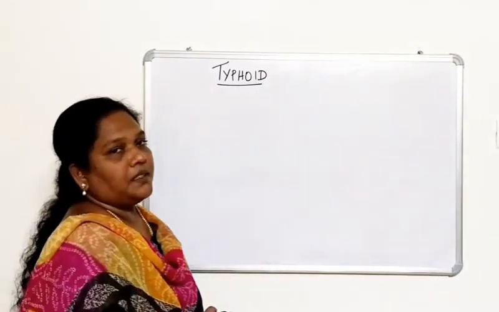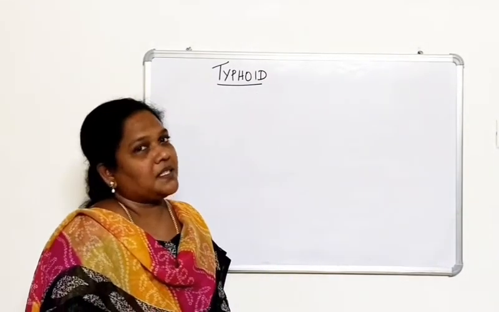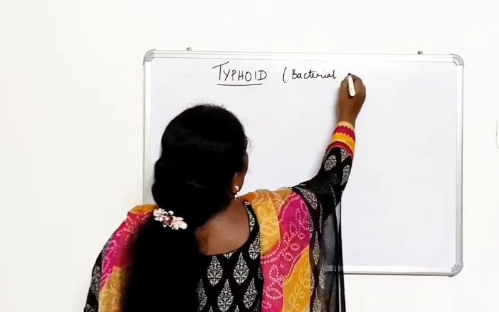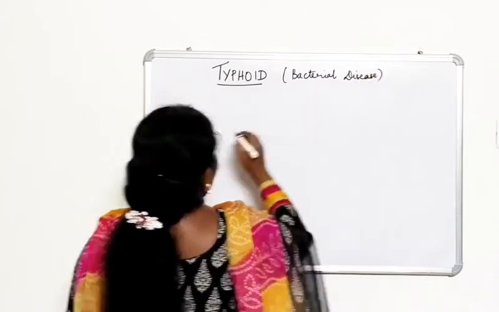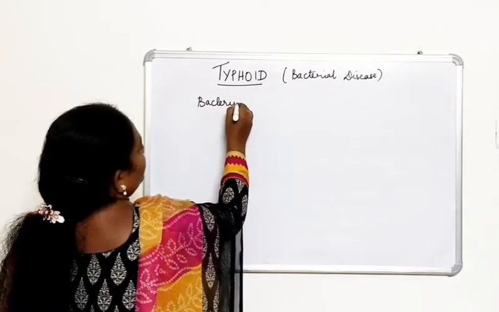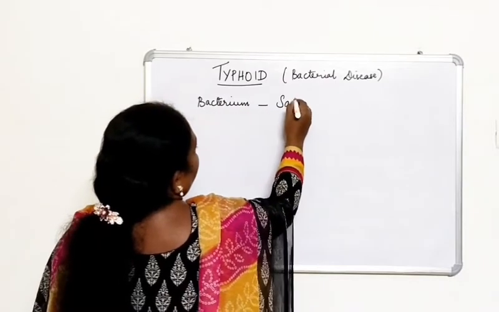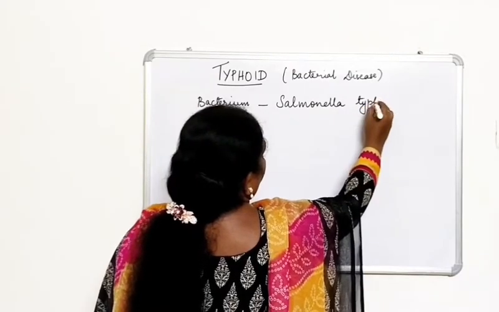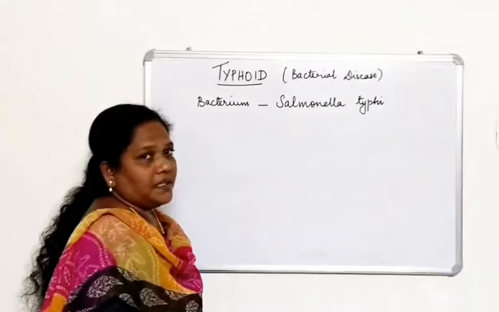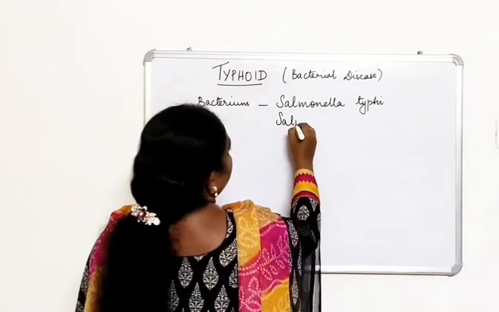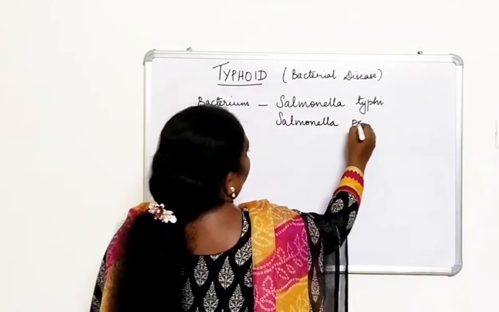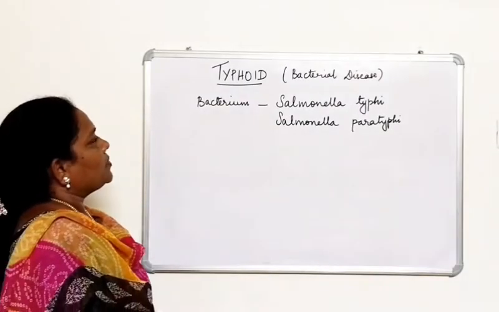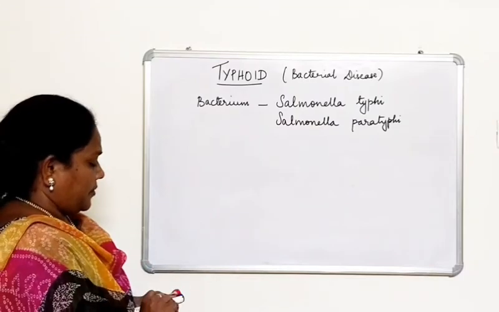So this typhoid is caused by a bacterium. So it is a bacterial disease, and it is caused by a bacterium called Salmonella typhi, or there is another species, Salmonella paratyphi. Okay, so this is an organism that causes typhoid fever, and this typhoid fever is